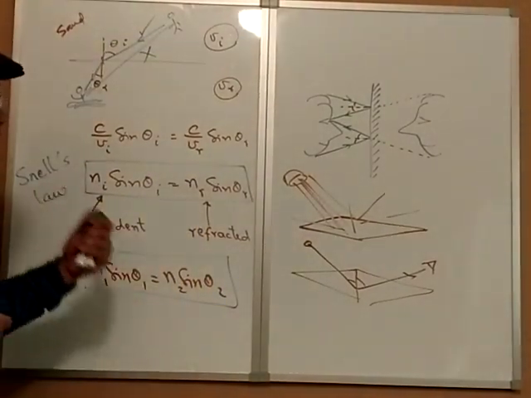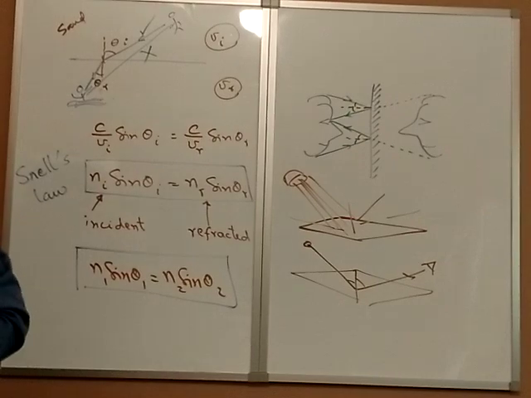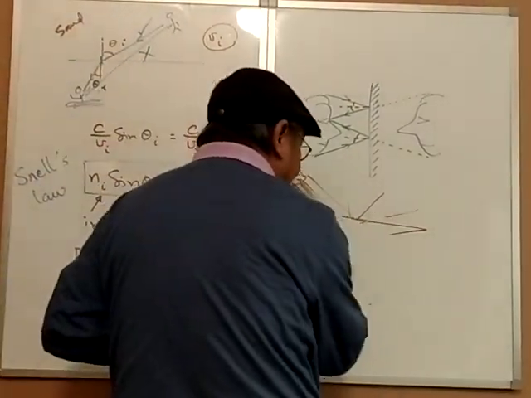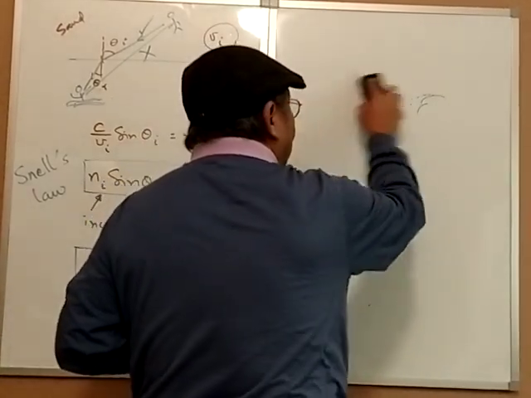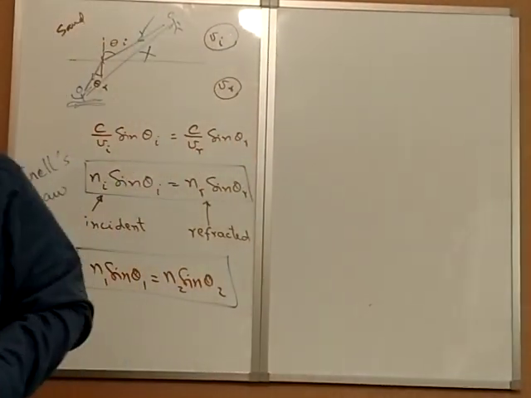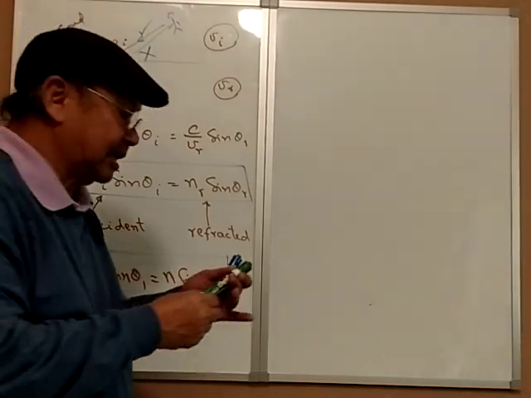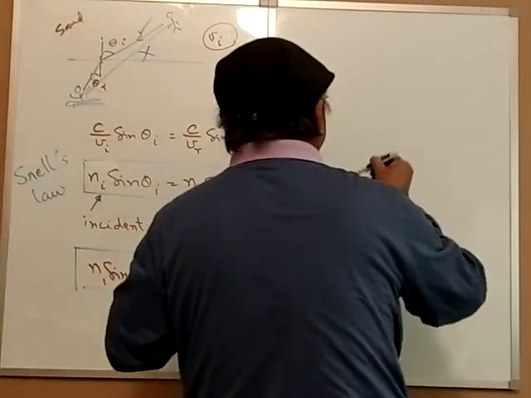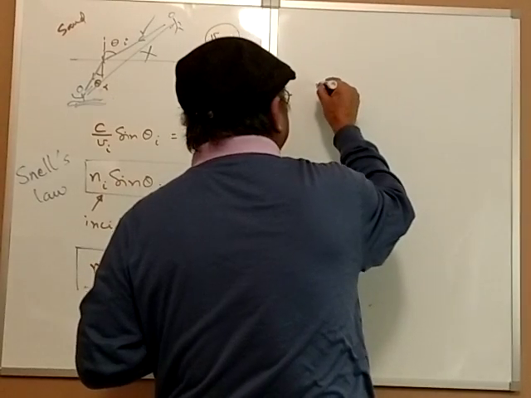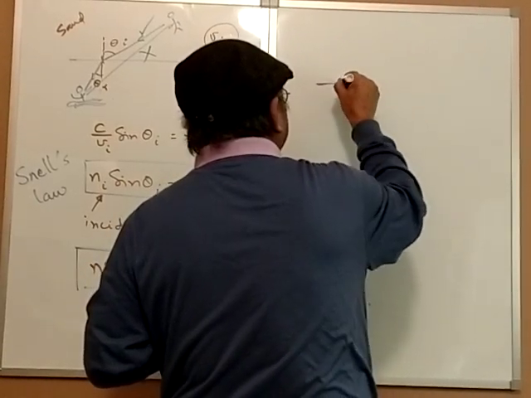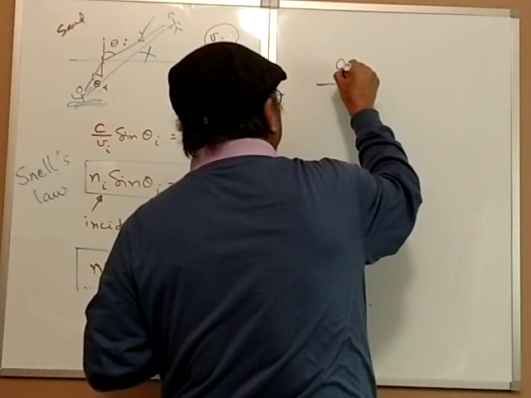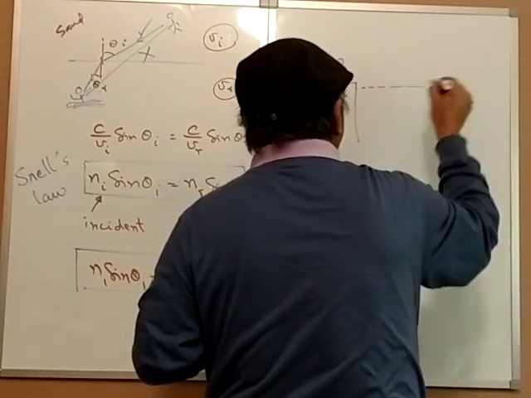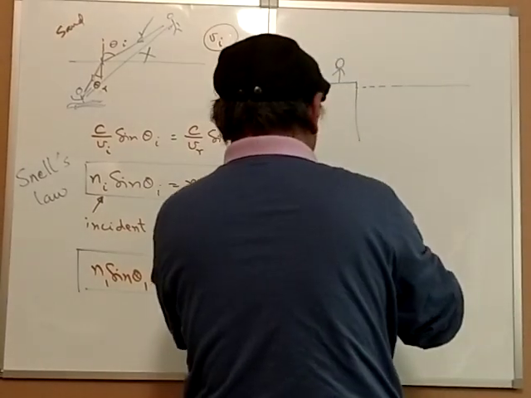Alright, so now what I'm going to do is I'm going to draw a little picture for you so that you'll understand how it works. So, I suppose this is a little bit related to one of the problems that I'm going to assign, so pay attention. Let's suppose you are standing here and you are looking into a pool where there's a fish, right?